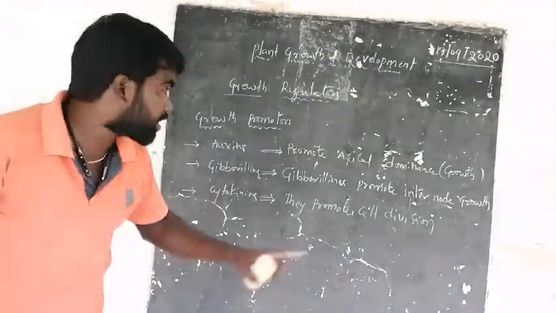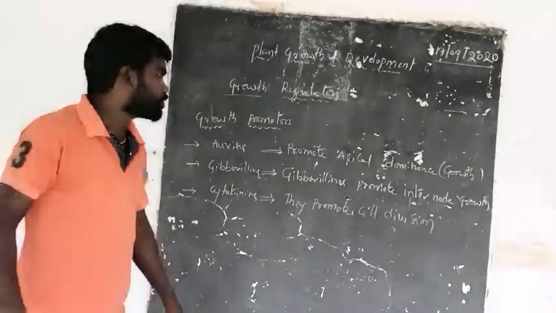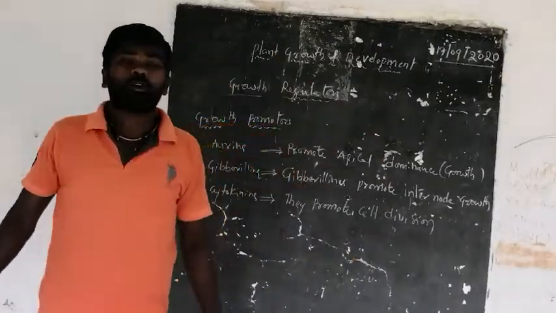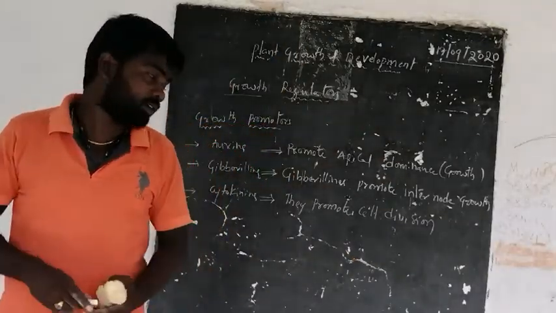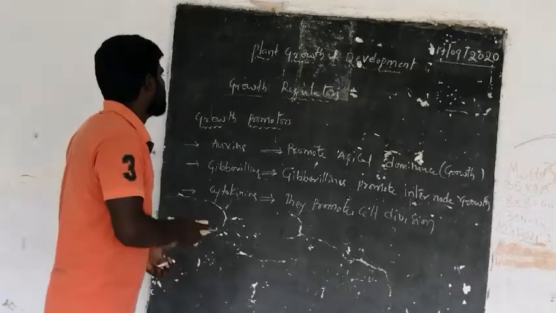So these three are called growth promoters. Now let us see growth inhibitors, and we have discussed two growth inhibitors.